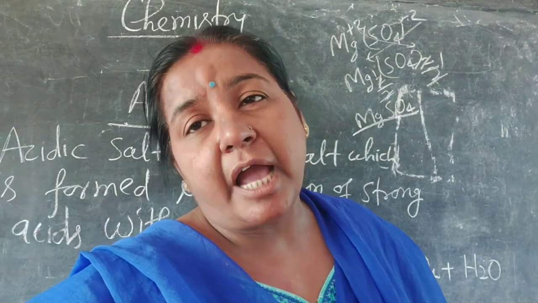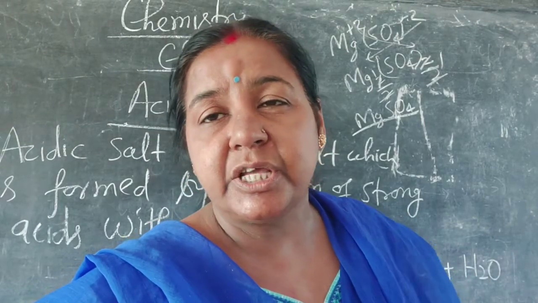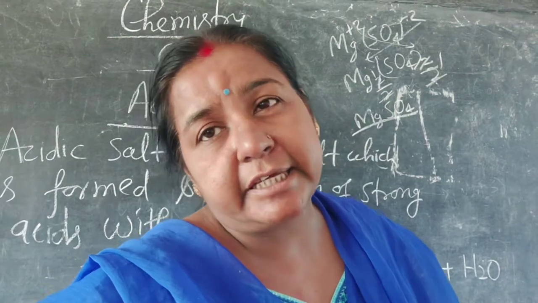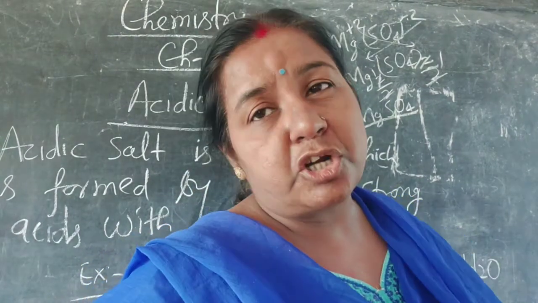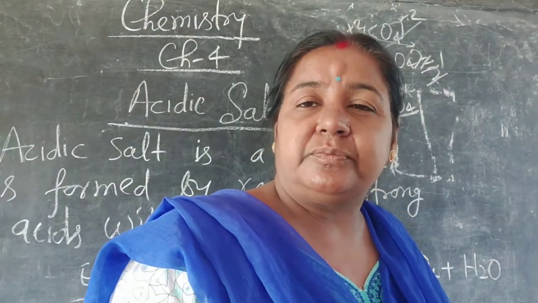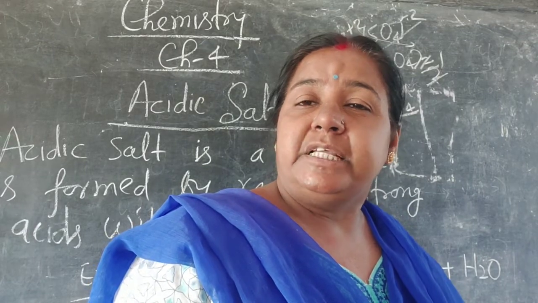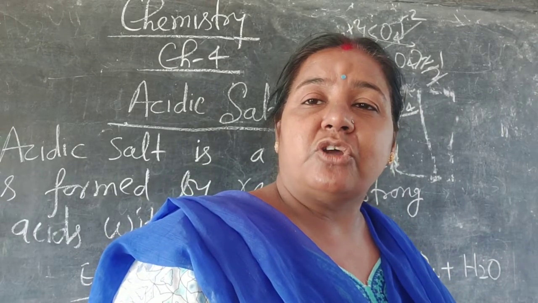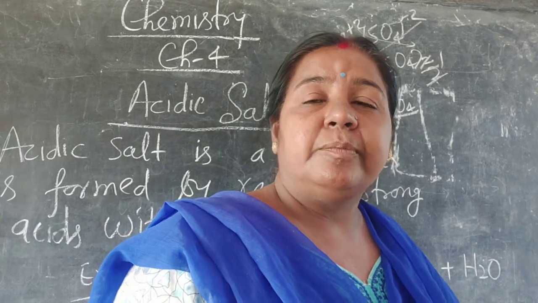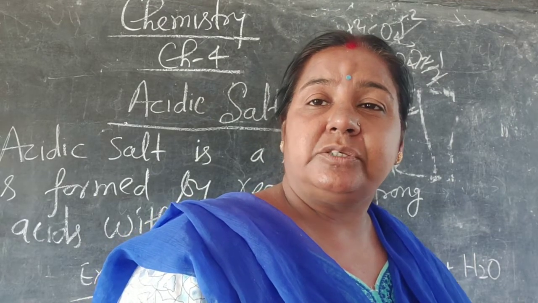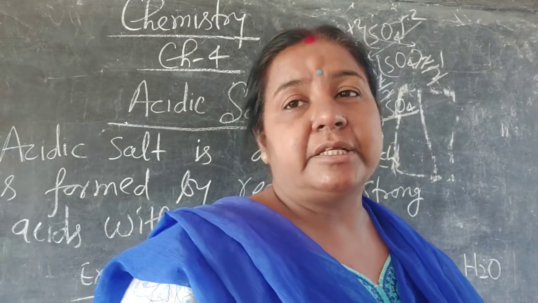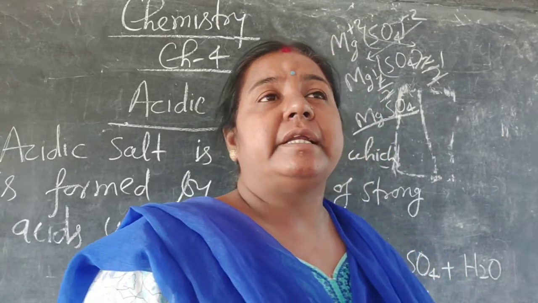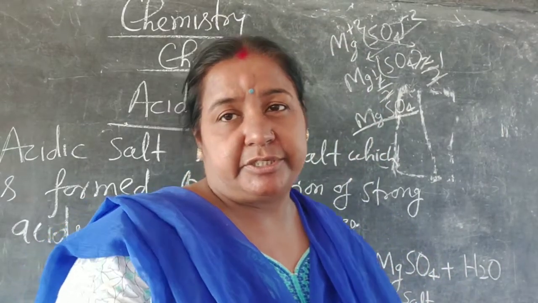Zinc hydroxide is the base and nitric acid is the acid in the formation of zinc nitrate salt. So the nature of zinc nitrate salt is acidic because a strong acid, that is sulfuric acid or nitric acid, is present. Understand?